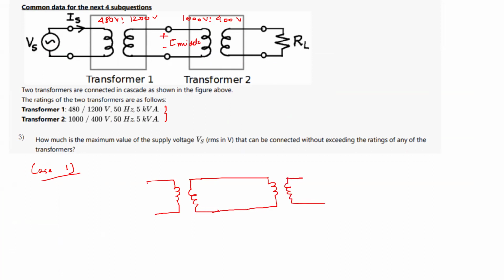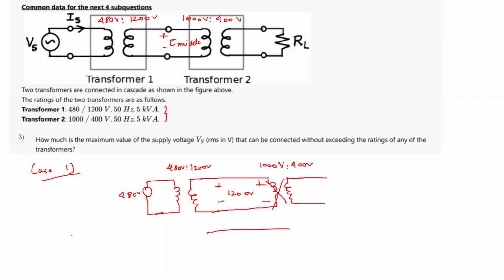This is a 480 volt is to 1200 volt transformer, so on this side it will become 1200 volt. Now you cannot give more than 1000 volt across this transformer winding, otherwise this transformer will get damaged, right? So what should be the value at this common E middle? You should give 1000 volt.